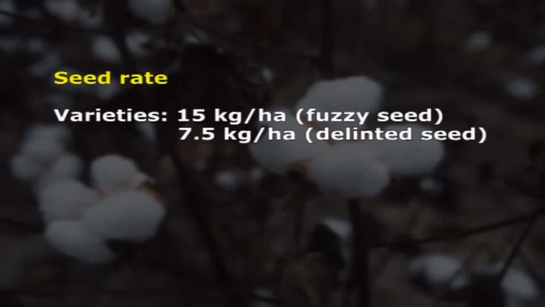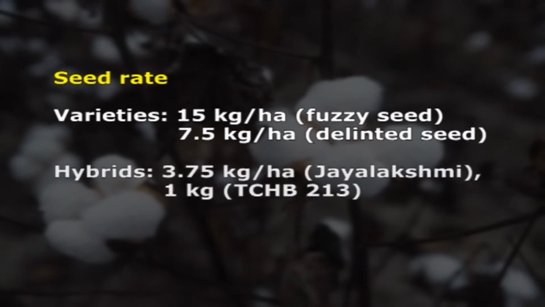The seed rates are different for varieties and hybrids, and also for long duration and short duration varieties. For varieties, the seed rate is 15 kg per hectare for fuzzy seeds and 7.5 kg per hectare for delinted seeds. For hybrid seed production, the seed rate is 3.75 kg per hectare as used for the hybrid Jayalakshmi and 1 kg per hectare for TCHB 213.